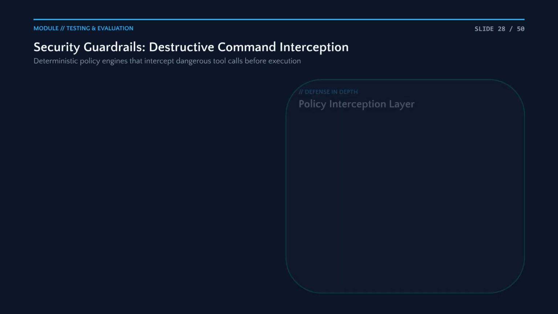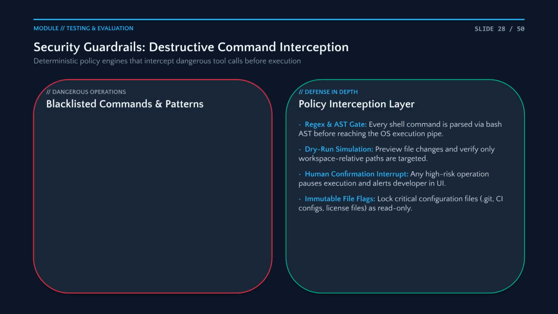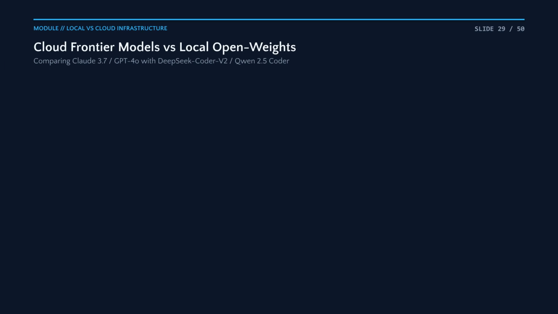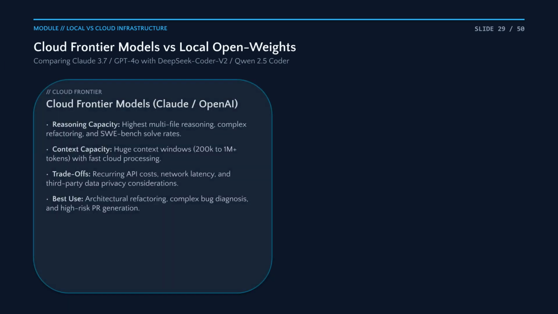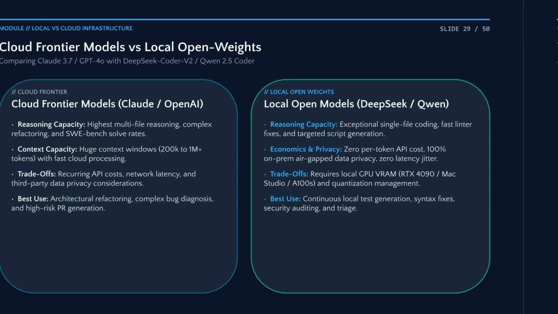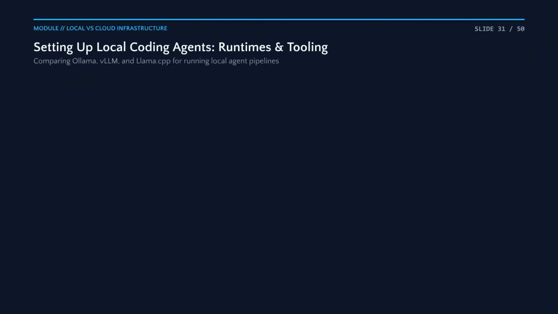Beyond sandboxing, you need a policy interception layer. This layer parses shell commands, blocks dangerous operations, and requires human approval for high-risk actions. Choose your model tier wisely. Use Cloud Frontier models for complex architectural tasks, and leverage local open weights for low-cost, air-gapped coding assistance. Finally, optimize for cost. By using prompt caching and routing simple tasks to cheaper models, you can make agentic workflows highly efficient and scalable. For local coding agents, choosing the right runtime is crucial.